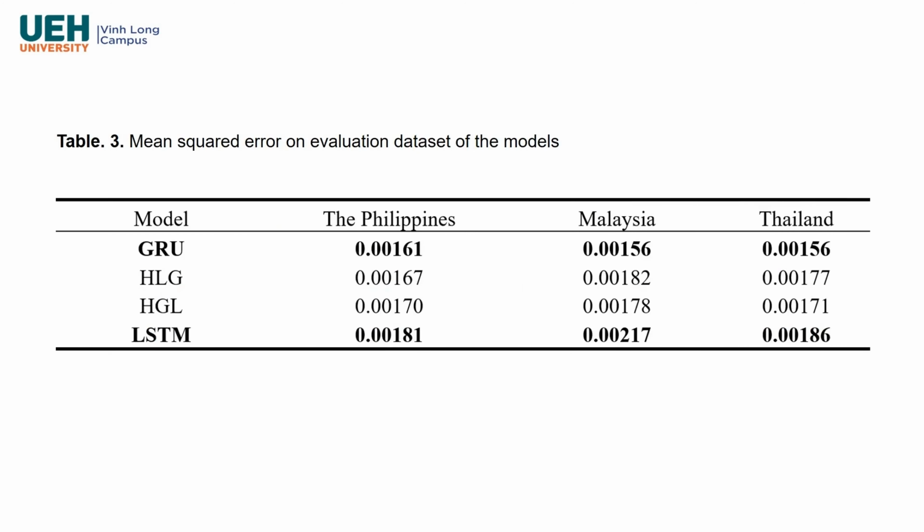Table 3 shows the MSE of the models trained by COVID-19 data from the regional nations of Vietnam. It can be inferred from Table 3 that GRU has the smallest error of the models. The hybrid models always give better MSE than LSTM does. Therefore, the LSTM model performs worst when comparing these models.